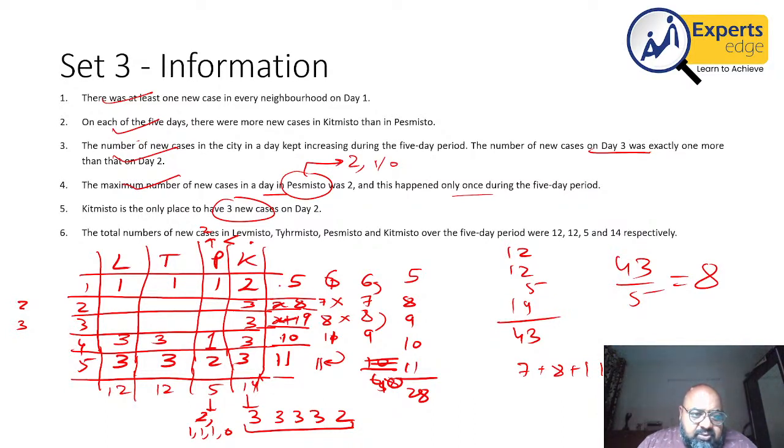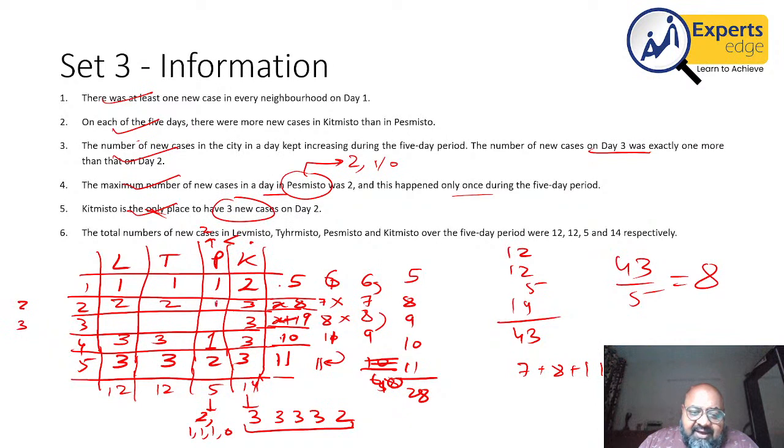This is to have 3 new cases in day 2. Okay. Now on day 2 only K had 3 cases. So the possibility for L and N has to be 2 and 2. 3 plus 2, 5 plus 2, 7. Therefore, P has to be 1.